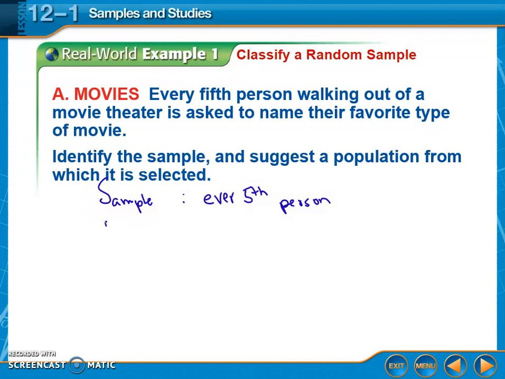Okay, the next thing we're looking for is the population. So not everybody's being interviewed, but who has the possibility of being interviewed? That's the population. So the population is going to be like all moviegoers. So everybody who went to the movie theater is the population. And then they're only asking from that bigger group, the population; the sample is only every fifth person. Anyway, okay?